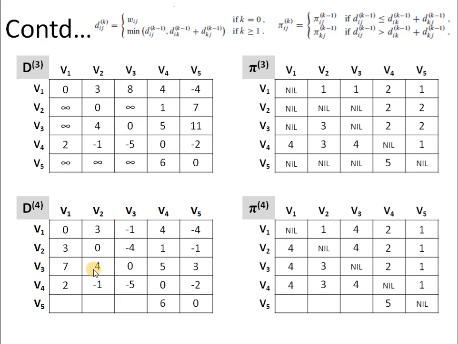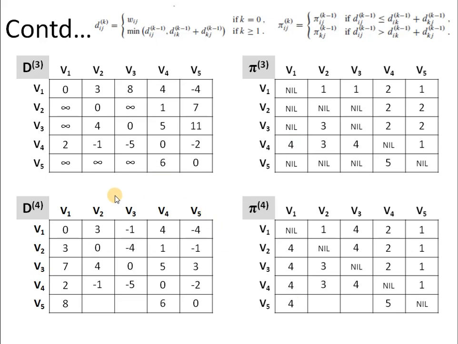Lastly, if we talk about vertex V5, then the 3 entries are infinity. Now if we try to reach vertex V1, V2 and V3 via vertex V4, then we may get some value. So V5 to V1, we have to follow a path 5 to 4, 4 to 1. So 6 plus 2, 8 and the predecessor comes out to be 4.